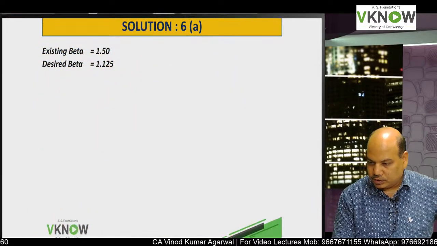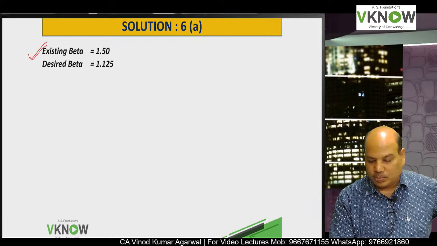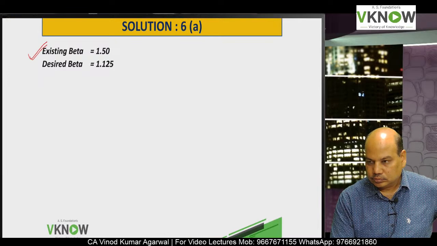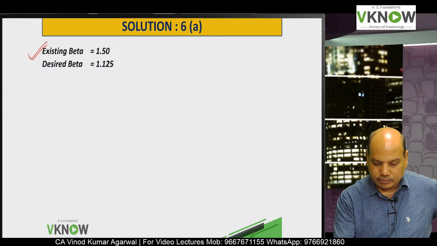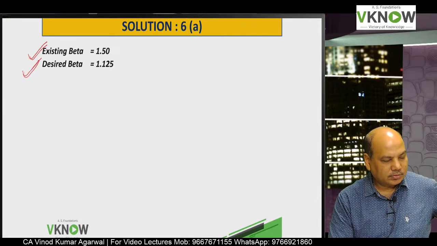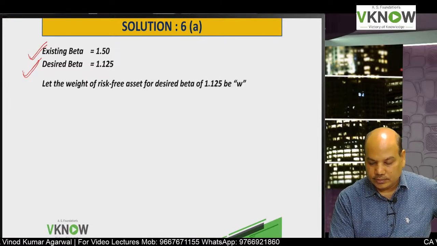Portfolio beta is 1.5. Write down below: existing beta is 1.5. Required beta, desired beta or target beta is 1.125.